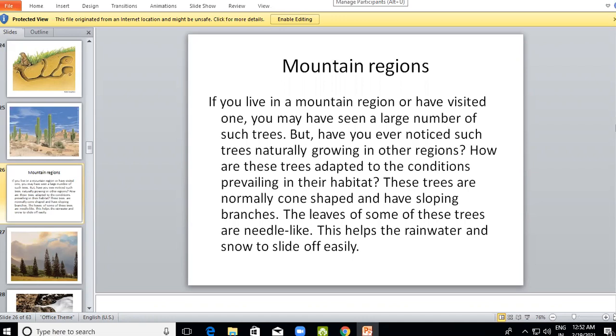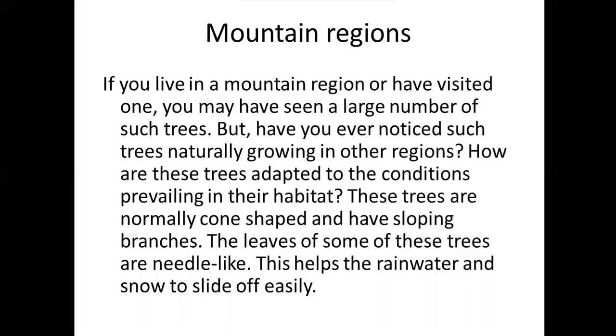Habitat means the place where organisms live. There are two types of habitat: terrestrial habitat and aquatic habitat. Plants and animals that live on land are said to live in terrestrial habitat. Examples of terrestrial habitats are forest, grassland, desert, and mountain region. And animals that live in water are said to live in aquatic habitat.